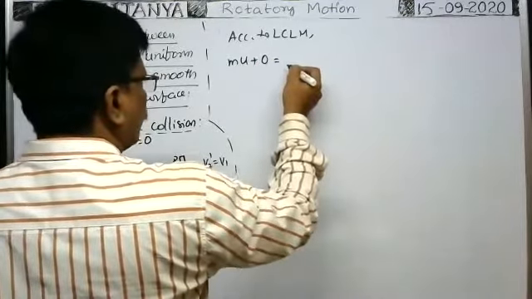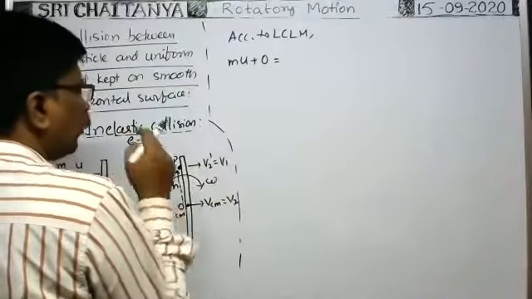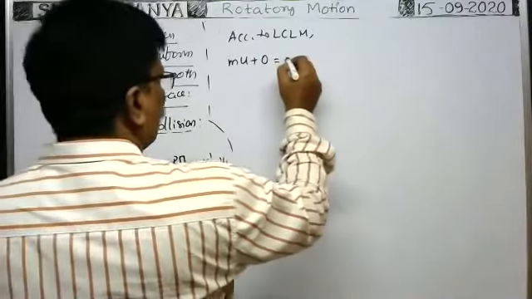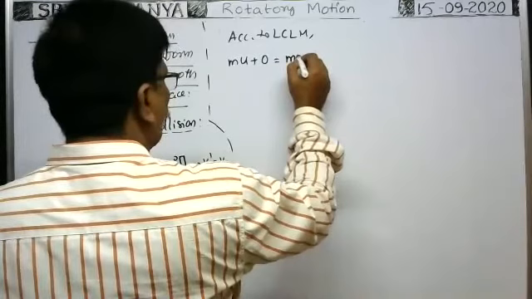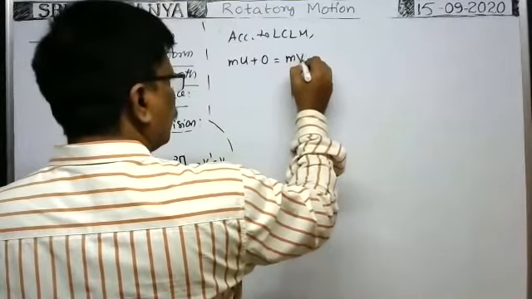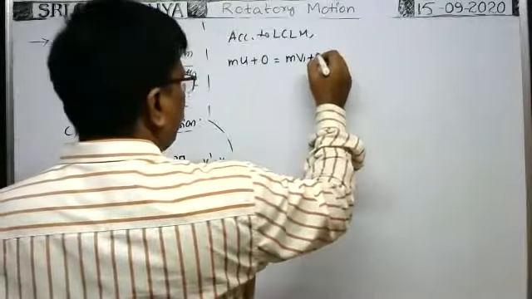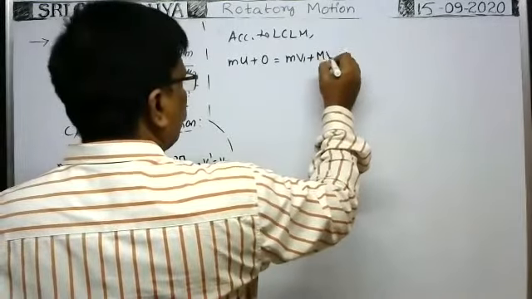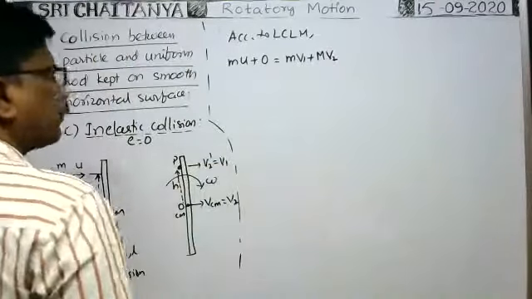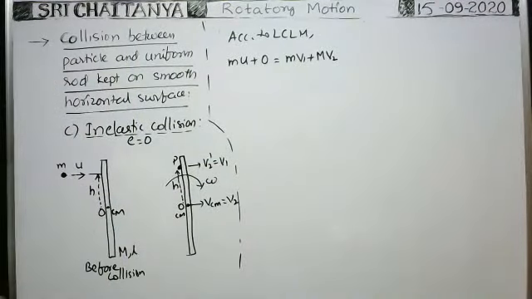After collision, the momentum of the particle is m into v1 plus the momentum of the rod, capital M into v_cm or v2.